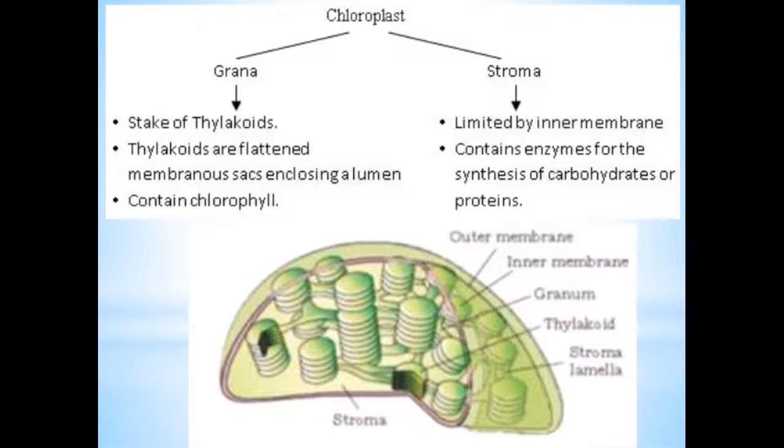Chloroplast has two parts, grana and stroma. Grana is a stack of thylakoids. Thylakoids are flattened membranous sacs enclosing a lumen, and contain chlorophyll. Stroma is limited by the inner membrane and contains enzymes for the synthesis of carbohydrates and proteins.